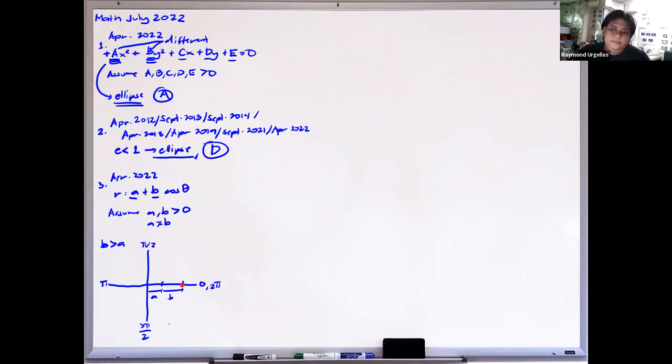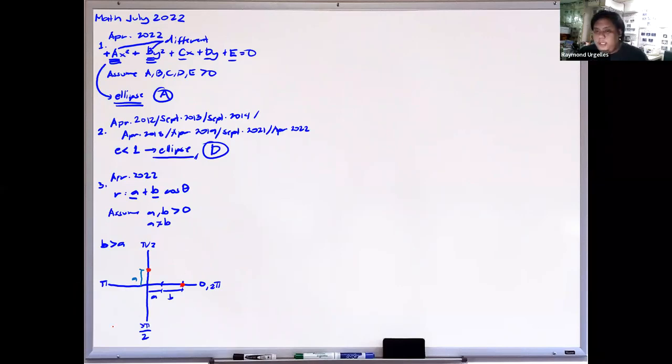Okay, so at theta equal to pi over 2, cosine pi over 2 is 0. So therefore we will have A. So again, ito yung A, that's A units. Ibig sabihin, we will have a point here.